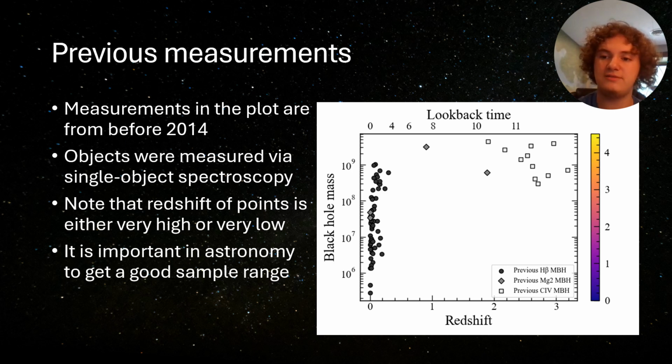And as you can see in the plot to the right, most of the objects measured have a very low redshift, particularly the H-beta emitting quasars. There are some other higher redshift quasars, especially those emitting in carbon-4. In astronomy, as with all sciences, it's important to get a good range in parameter space so that we have a good picture of the objects we are analyzing.